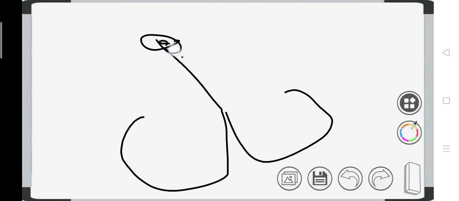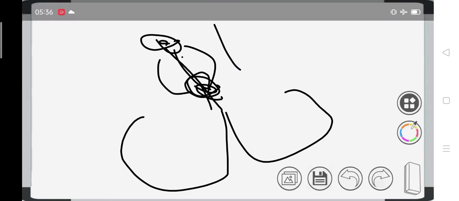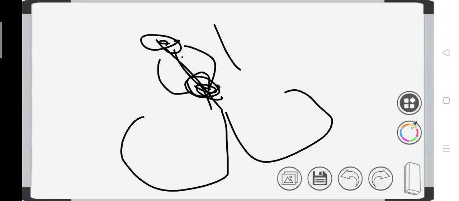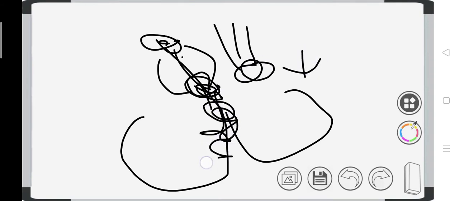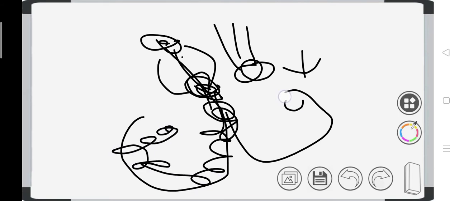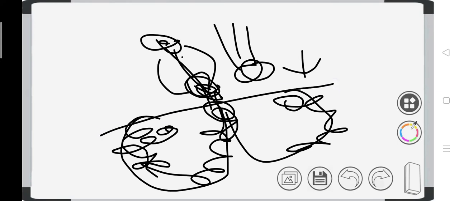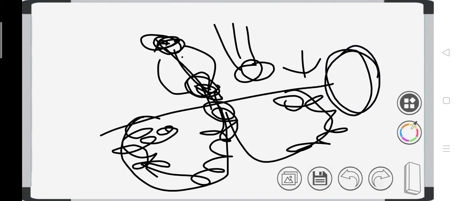It goes from the SA node to the AV node through the atrium, and then the AV node has a decremental conduction. That is, if the heart rate becomes fast in itself, the AV node decreases the speed of the impulse, and then it goes to the bundle of His, Purkinje fibers, and then to the ventricular depolarization muscles. But then it ends, and then the SA node activates again. Are you getting the point? This is not a re-entry circuit. It's not the complete circuit. It just ends at the posterior basal ventricular muscles.